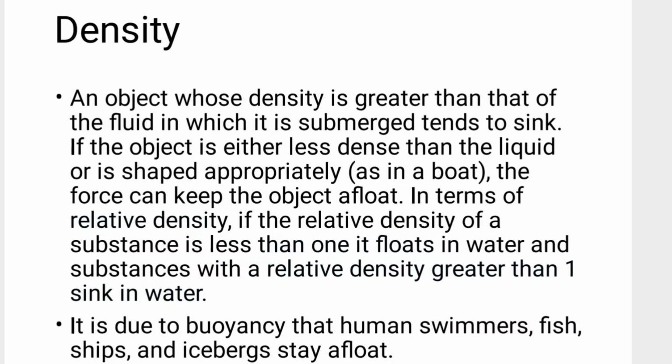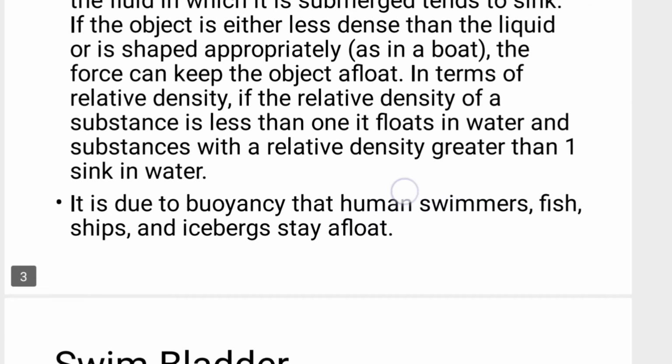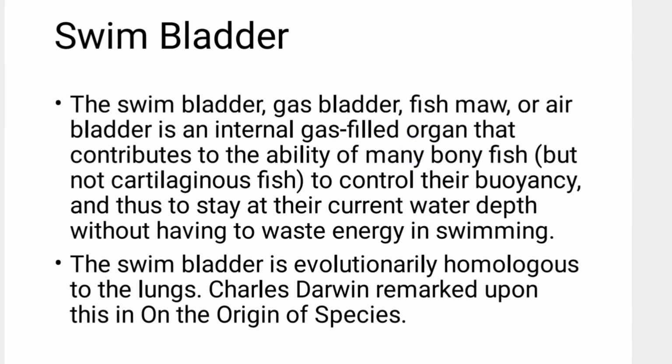And how come this is happening? This is the reason why human swimmers, fishes, ships and icebergs are staying afloat. This is the reason. And the proper phenomenon is called buoyancy.